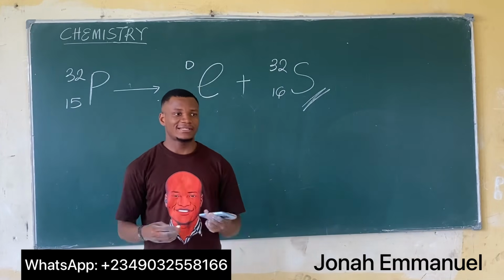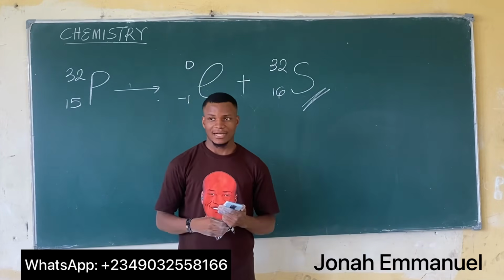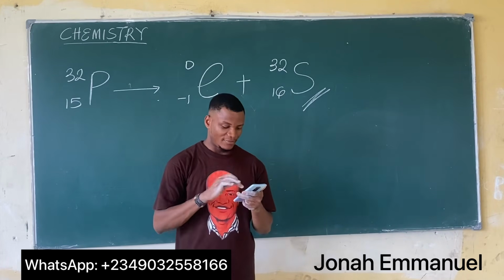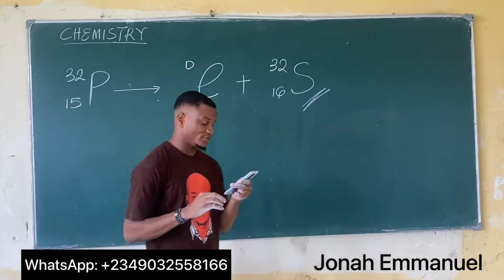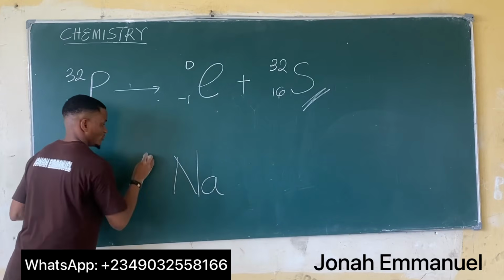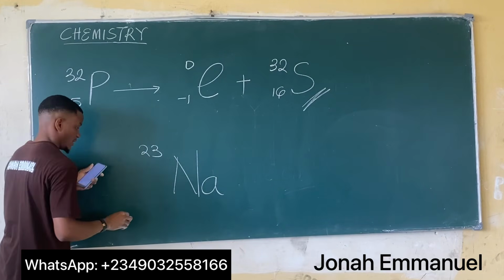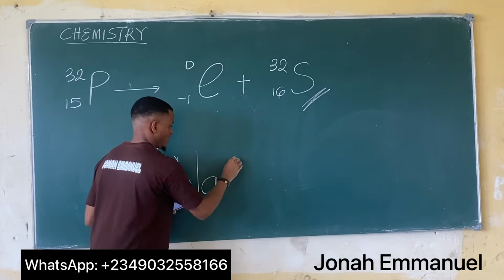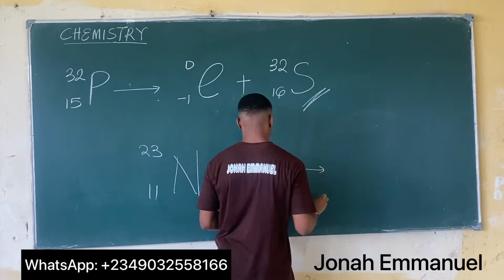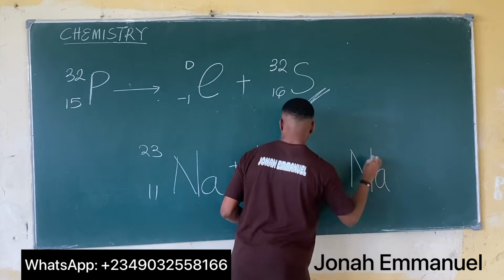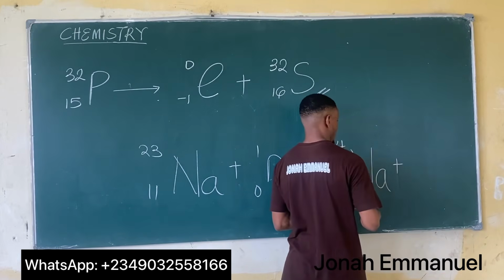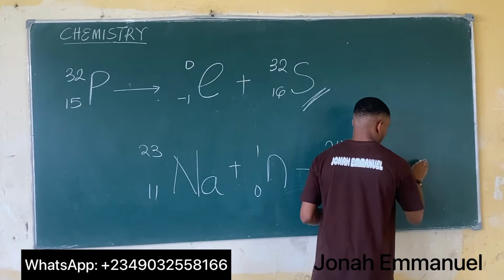That's the last thing for this class on radioactivity. But before we go, I'll give you one assignment. You have this reaction: sodium 23, 11 combining with a neutron to give you sodium 24, 11 plus energy.